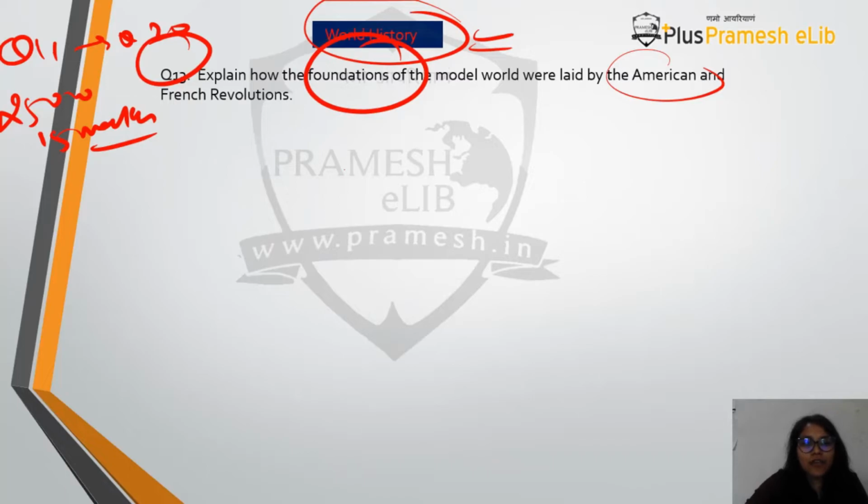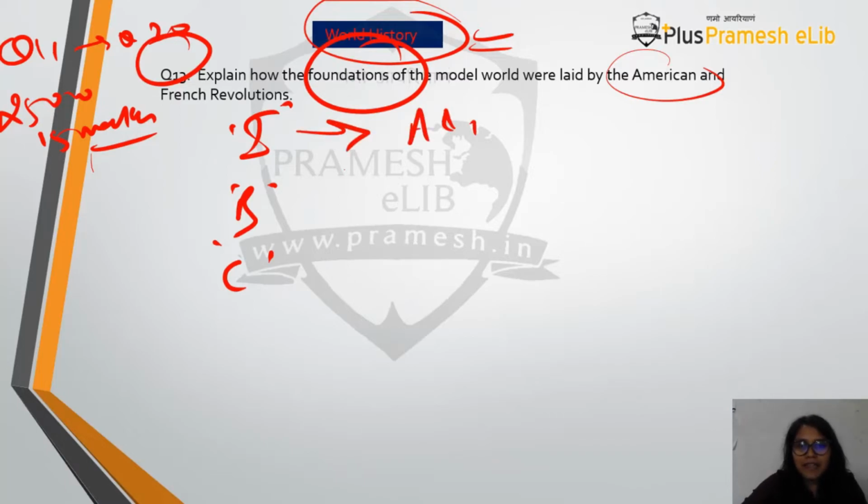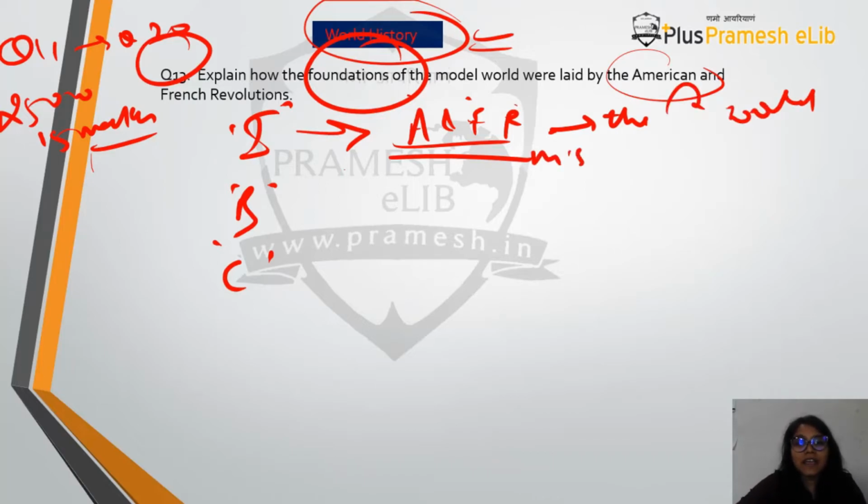But leaving that aside, we'll write introduction, body, and conclusion. So in the introduction, you will write how the American and French Revolution are the first of those major events in world history that actually reshaped the course of world history.